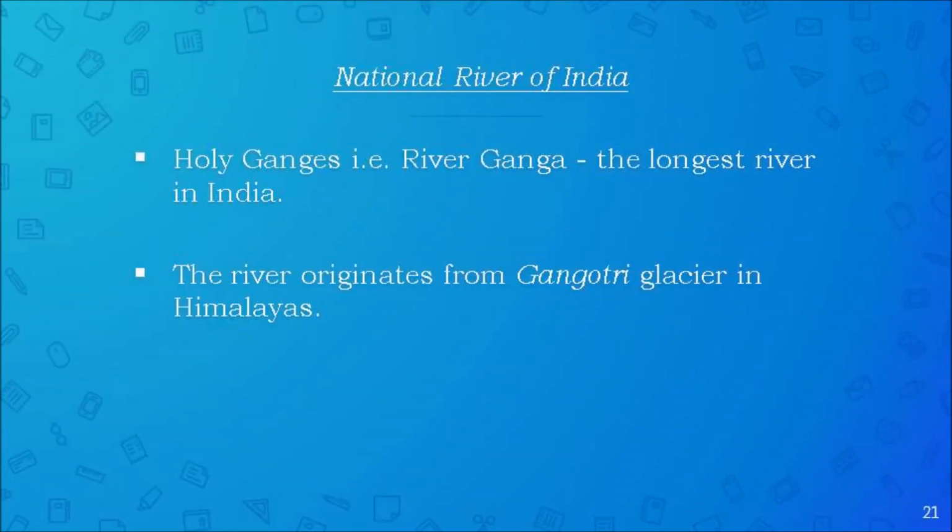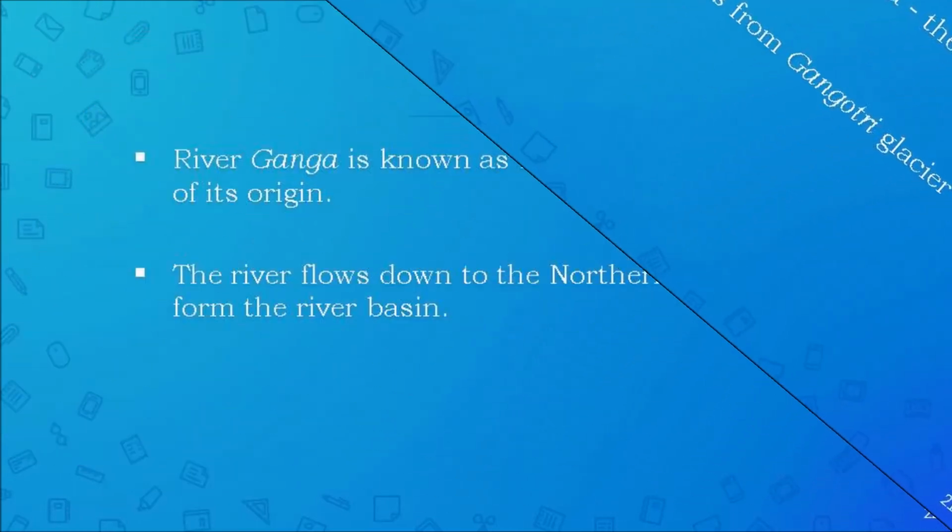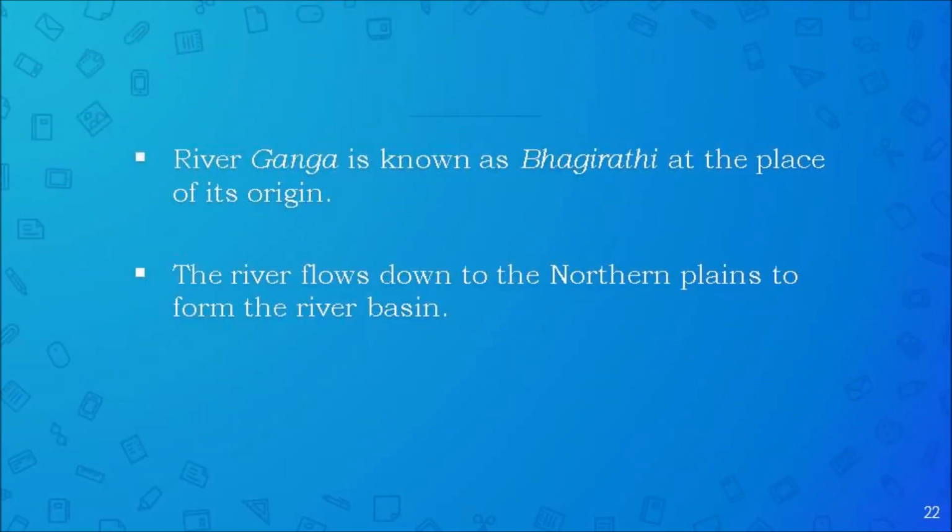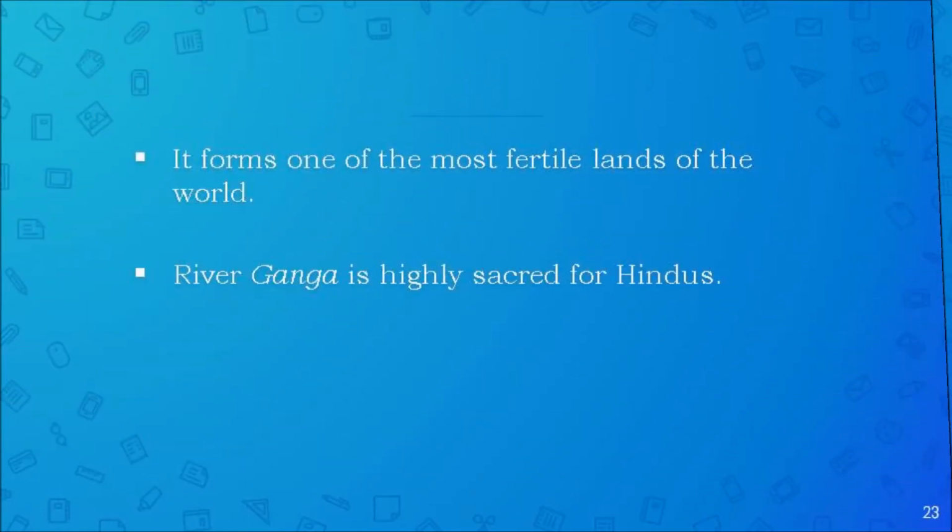National river. Holy Ganges, that is river Ganga, the longest river in India, is our national river. The river originates from Gangotri Glacier in Himalayas. River Ganga is known as Bhagirathi at the place of its origin. The river flows down to the northern plains to form the river basin. It forms one of the most fertile lands of the world. River Ganga is highly sacred for Hindus.